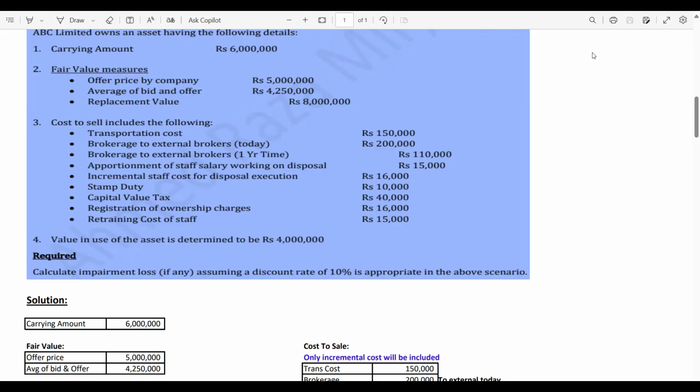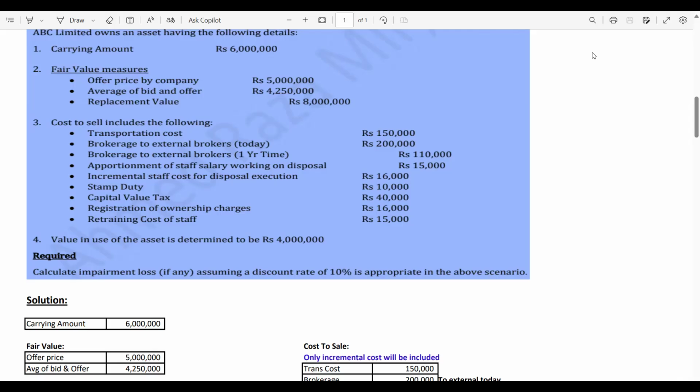Now guys, you have to calculate the bid price. How? Don't worry, we will do it. Now the point number 3, we have cost to sale includes the following. From these costs, we have to identify the cost to sale component.